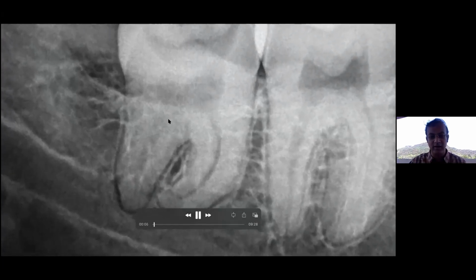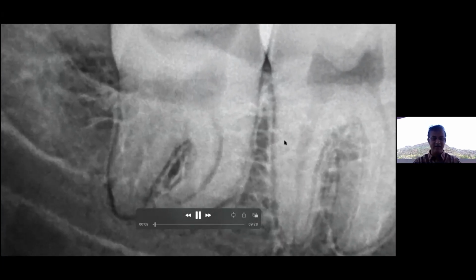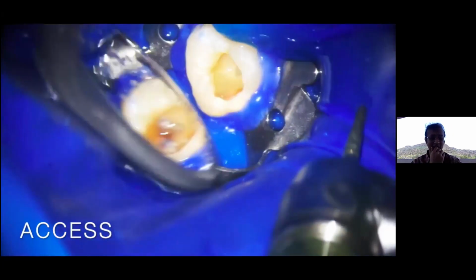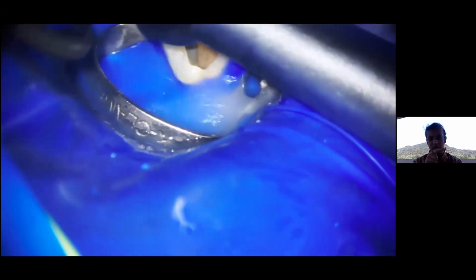So you can see this is a third molar with a nice curved root. Okay, so I'm starting with access. Access cavity preparation is going on. I use a similar burr. All decay is being removed from all the sides. A third molar with a nice curved root. So you will be able to see how to manage a curved canal also. And just de-roofing has been done, right?